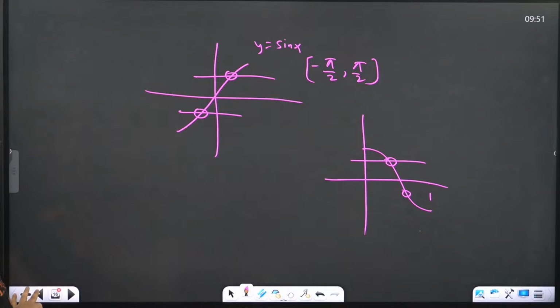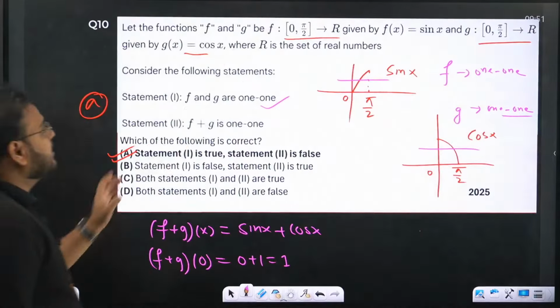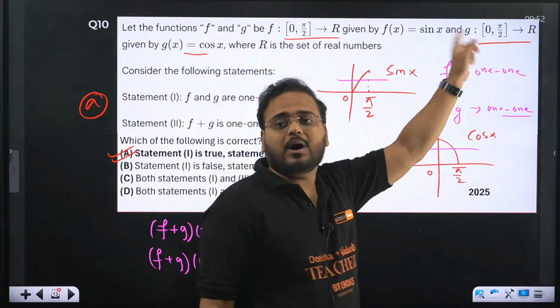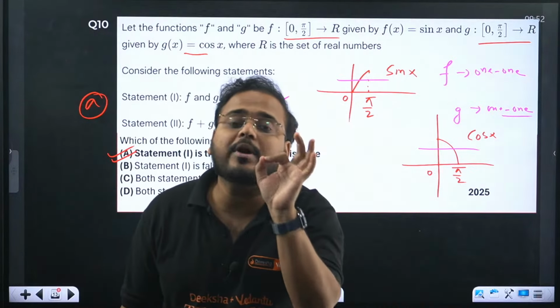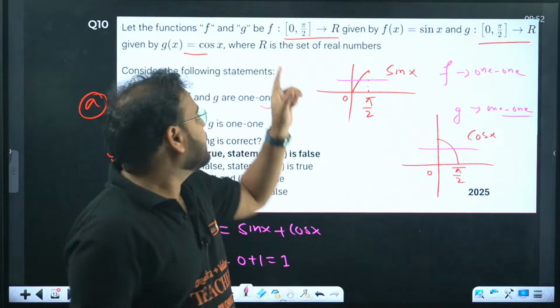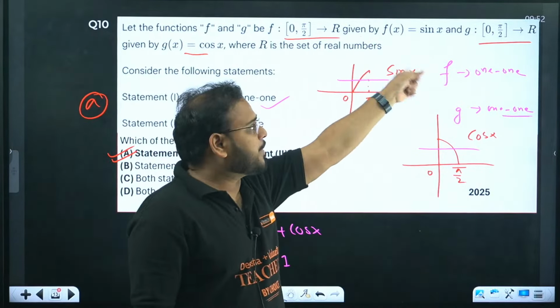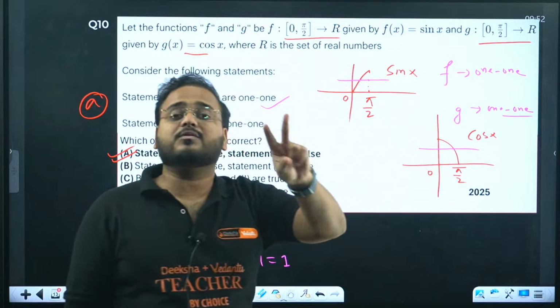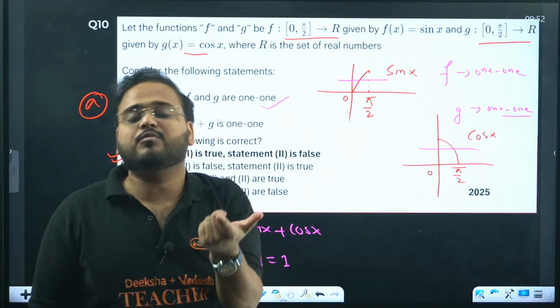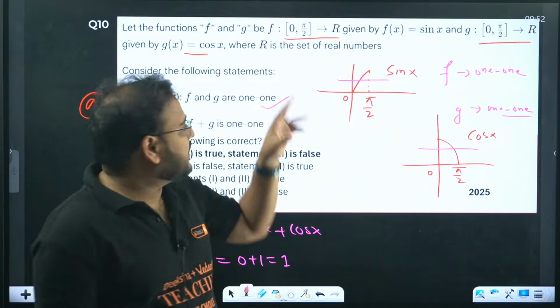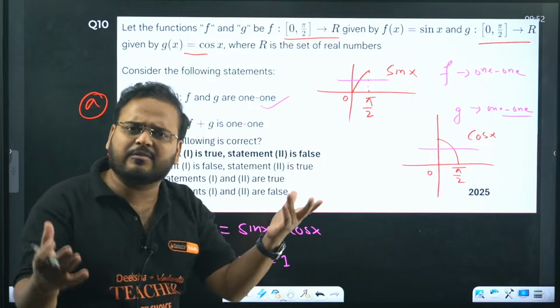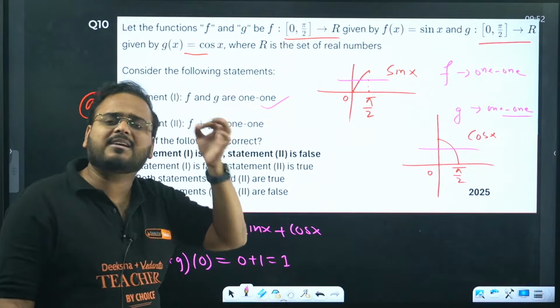And the question that you had over here, check. 0 to pi by 2 and 0 to pi by 2 are part of the principal domain of sin x and cos x. Use the logic. 0 to pi by 2 for sin x and 0 to pi by 2 for cos x are both part of the principal domain. So in that case, sin x and cos x is clearly 1-1. So option 1 will come directly in 1 second.